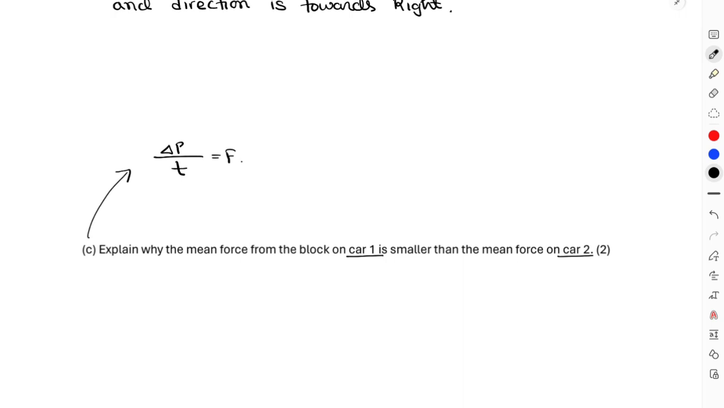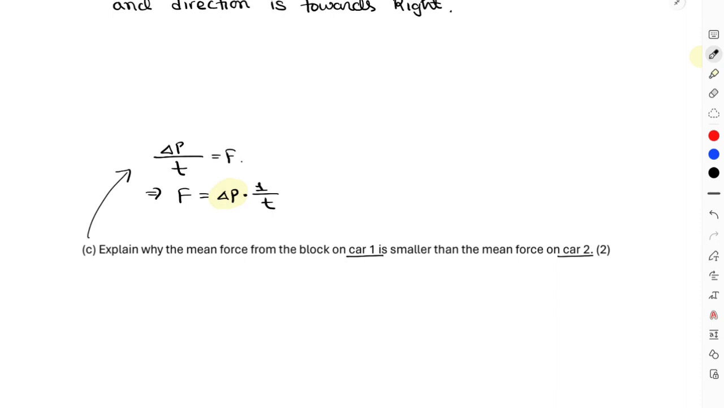But in this case, the car with crumple zone, that is basically car 1, has a longer decelerating time. So for a longer decelerating time, you can clearly understand that force and decelerating time are inversely proportional. In this case, this is how the equation can be rearranged: F = delta P multiplied by 1 over t, and in this situation your delta P is a constant. So if your delta P is constant, that means force and time are inversely proportional.